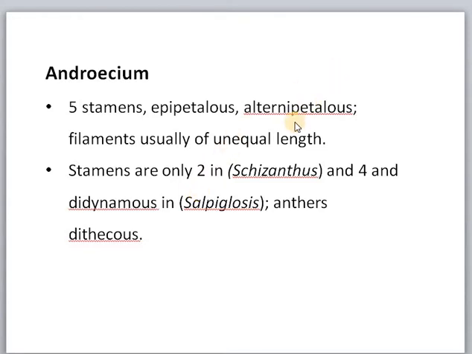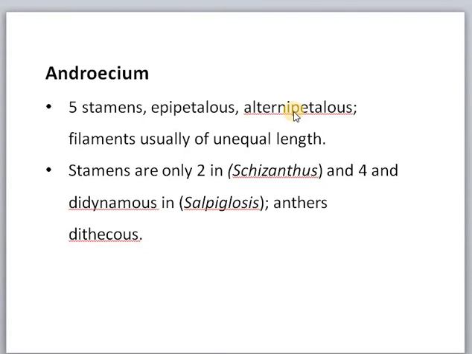and they are epipetalous. And the arrangement is alternipetalous, which means the stamens alternate with petals, or the position of stamen is alternating with the petals. So the stamens are attached to the margin of both the petals. At the point where petals fuse, there you can see the stamens. Filaments are usually unequal in length.